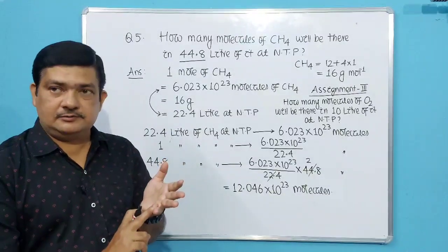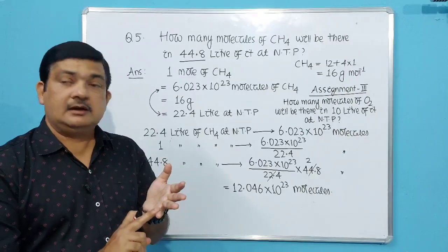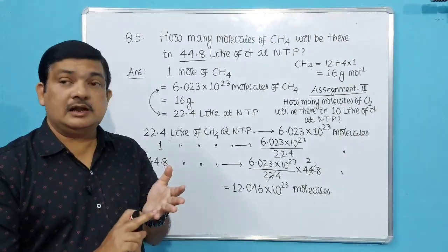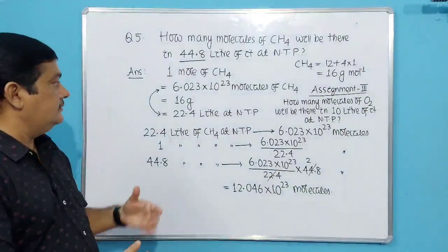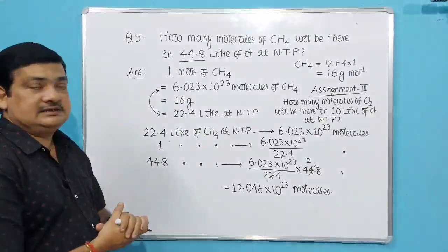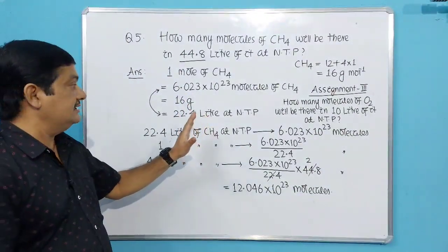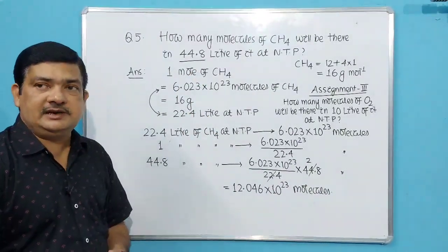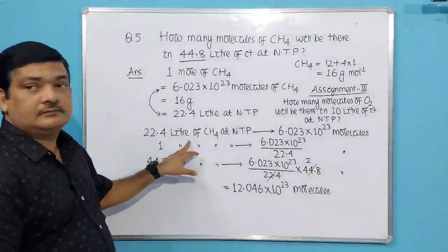Avogadro number, that is 6.023 into 10 to the power 23. Then molar mass or gram molecular mass, same thing, only unit differs. Then molar volume 22.4 liter. Okay. So whenever you are asked any question, try to start like this. 1 mole of that substance, in how many ways you can express it. Every time I have done like this. So when you are thorough in these numericals, you need not write in detail. You can start writing from this one.